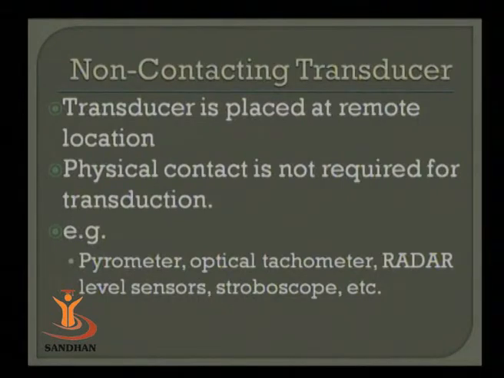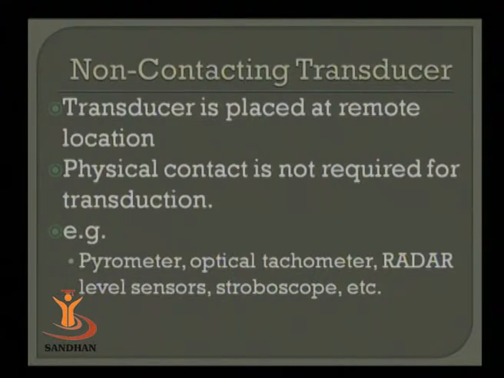Here the requirement is not a physical contact, which means you can place the transducer at a distant location. The location should be comparatively distant. For example, pyrometers. The pyrometer is basically utilized for measurement of temperature. One can measure temperature from a remote location. Most possibly pyrometers are utilized in temperature ranges above 1000 or 2000 degrees Celsius. Under these conditions, a transducer made of iron will melt down.